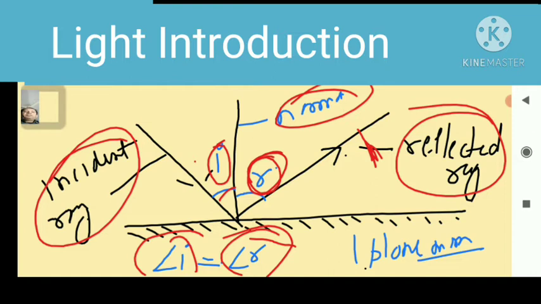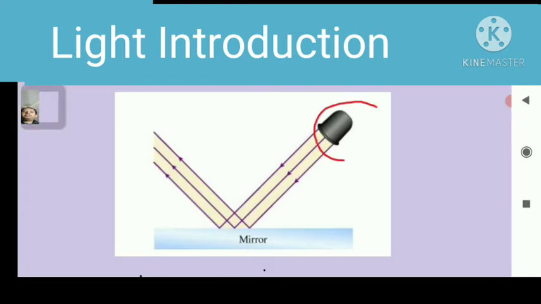So we take here a source of light, and here there are three rays coming out from this source, hitting the upper surface of this plane mirror and returning back to the same medium. This is an air medium, so after striking the upper surface of the mirror, the rays return back to the same medium. Here all these lines are parallel to each other, so we draw the normal here.